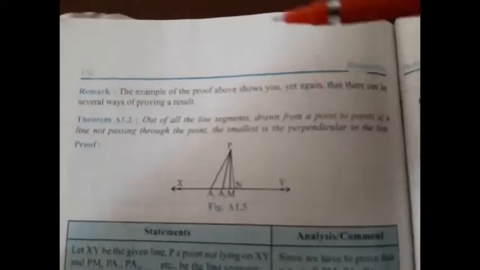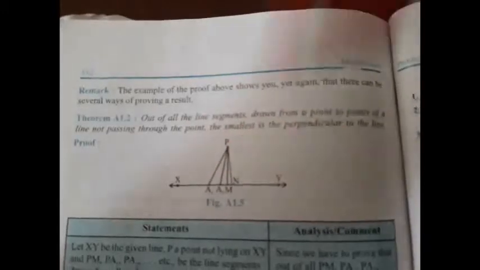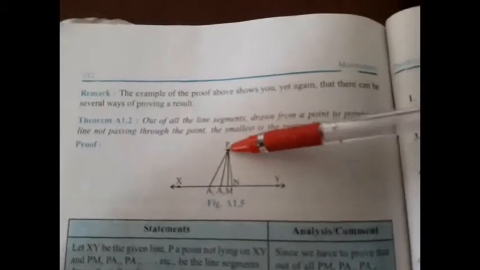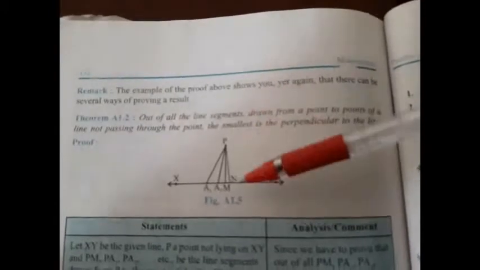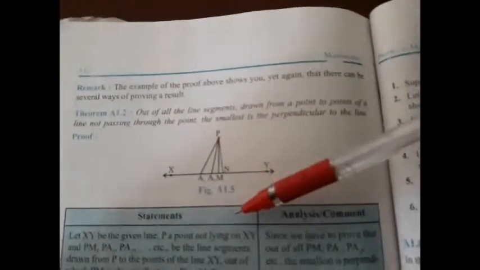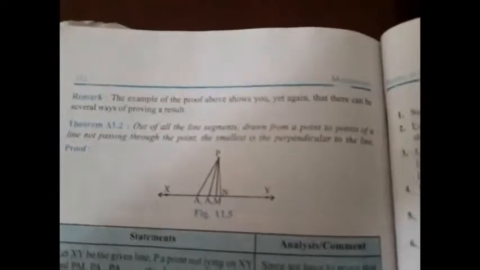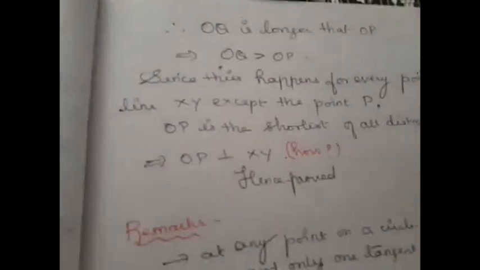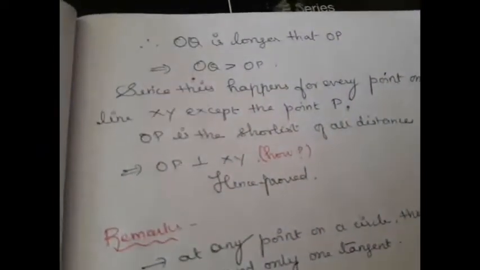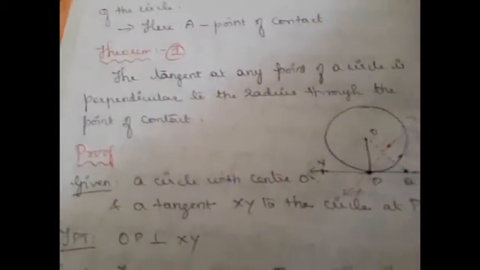What this tells us is that out of all line segments drawn from a point to points on a line not passing through the point, the smallest is the perpendicular to the line, right? So here we have said OP is the shortest, and hence it should be perpendicular to XY. So what does this theorem say? The tangent at any point of a circle is perpendicular to the radius through the point of contact.